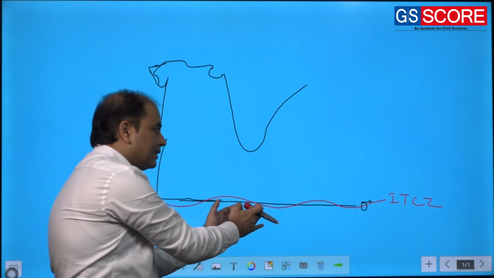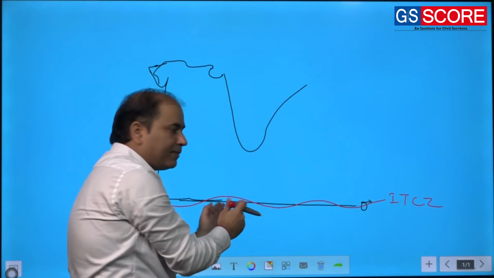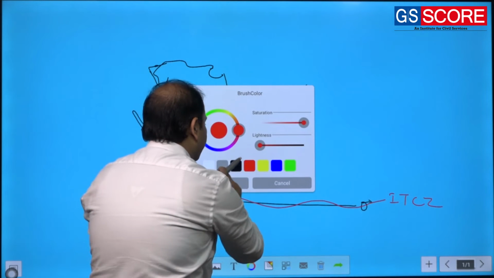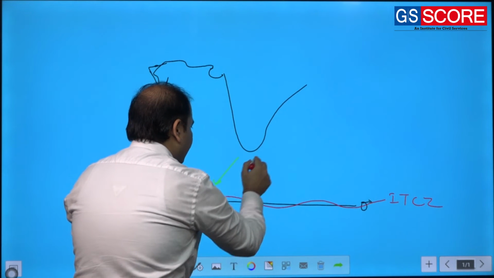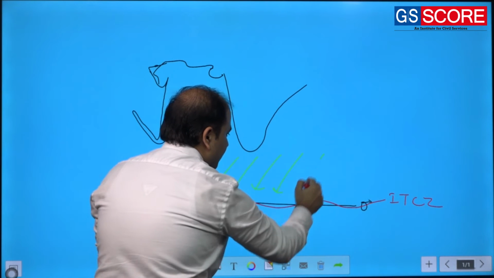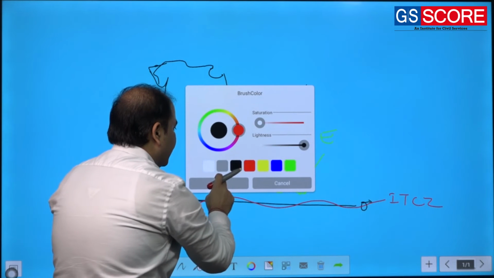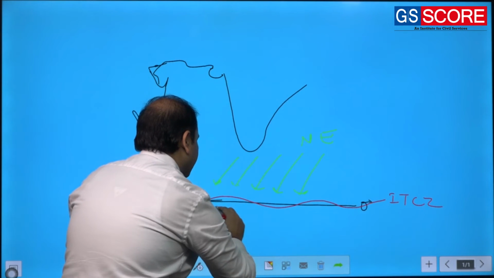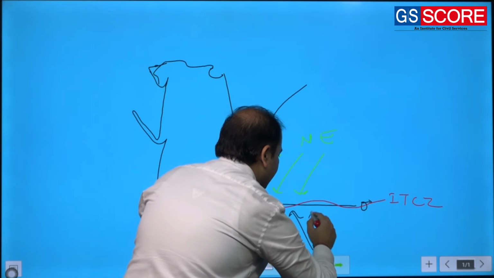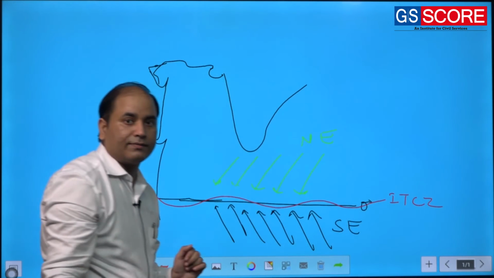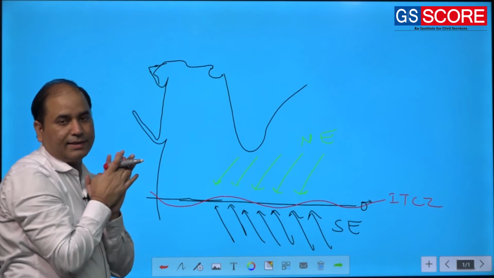So the ITCZ is more or less near the equator, and wherever you have the ITCZ, you will have the presence of the two trade winds, that is northeasterly and southeasterly. So northeasterly and southeasterly are both near this ITCZ.